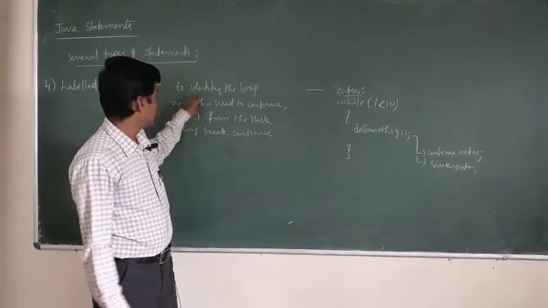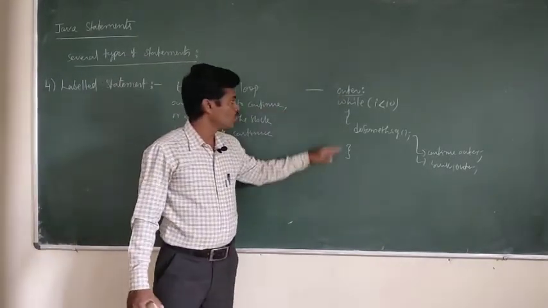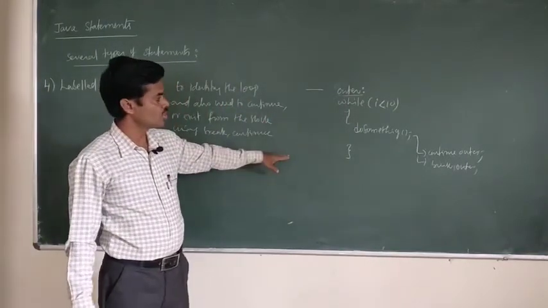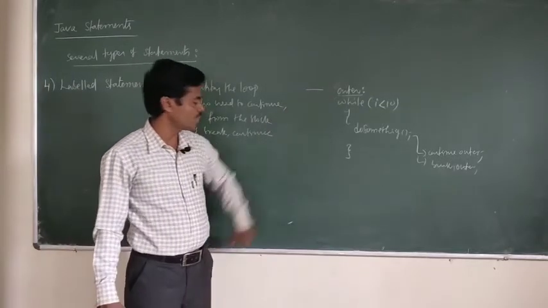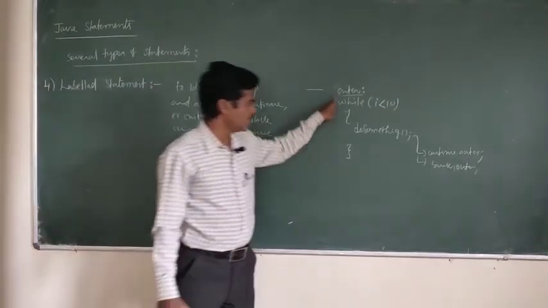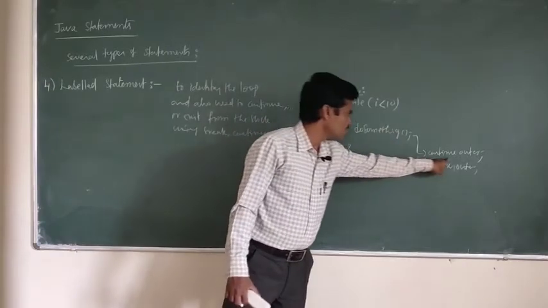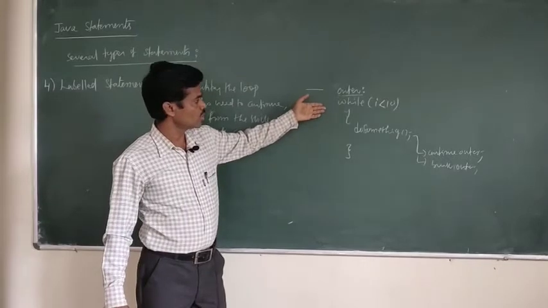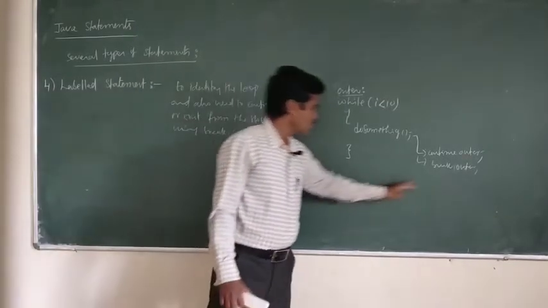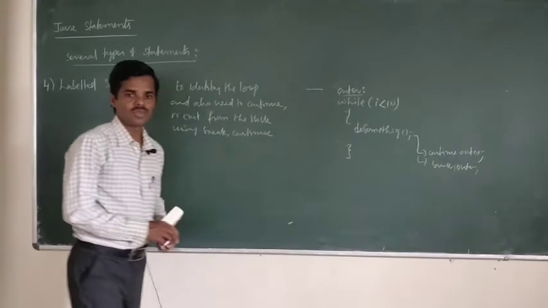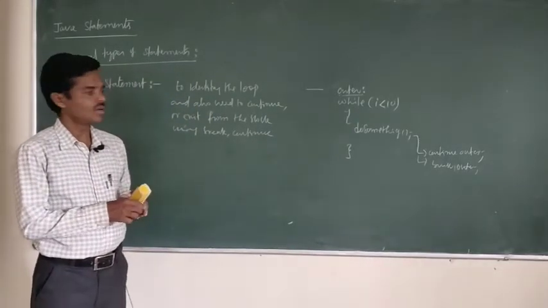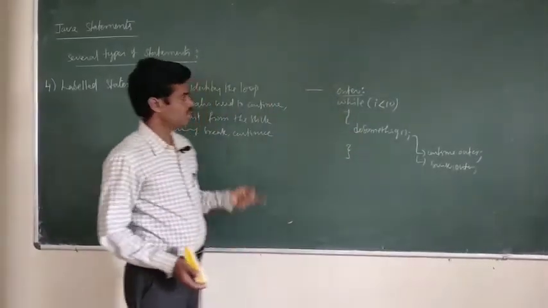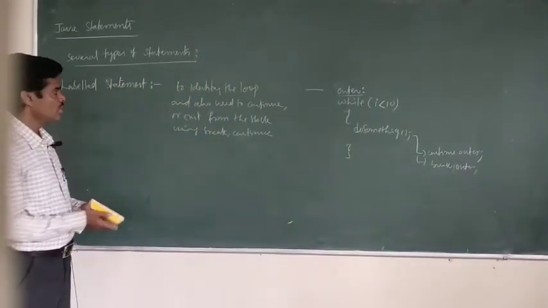So this label we are also using to define the loop, to identify the loop. In some situations, whether you want to continue the loop or terminate the loop, you can also use this label. For example, here I am using continue outer, which means once again it will start the execution of the same loop. If you want to break, you can also break the outer without using any conditions. You can terminate or continue by using the label names. That is the use of labels in Java.